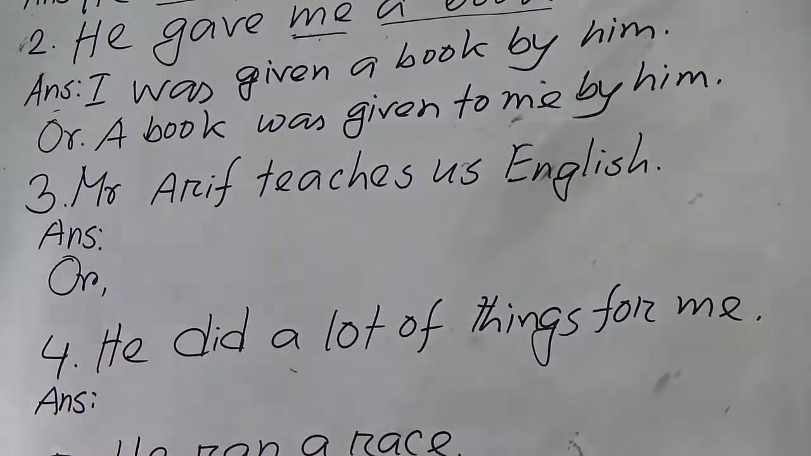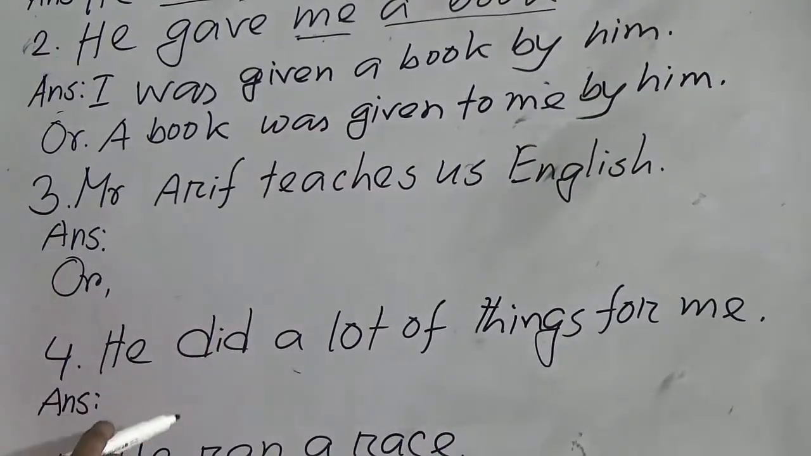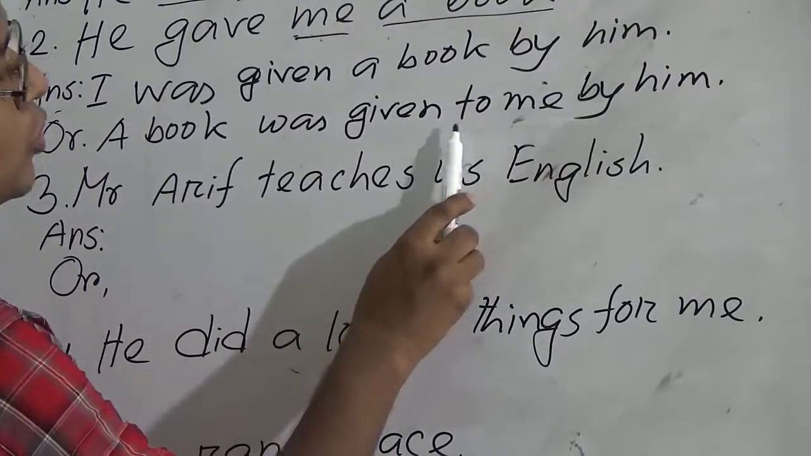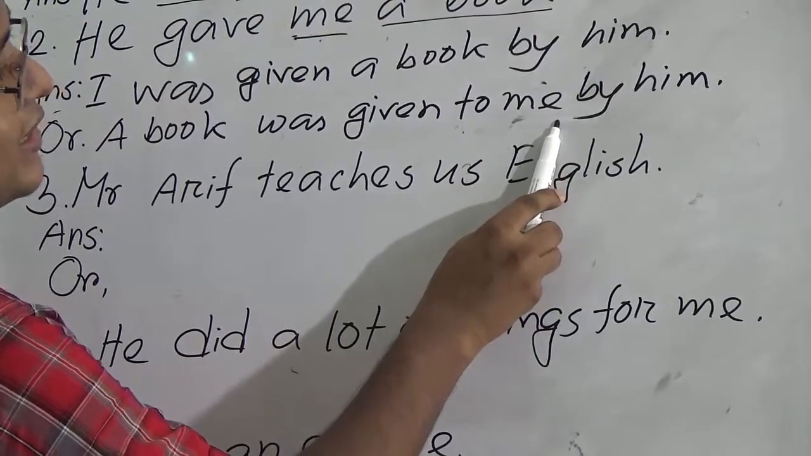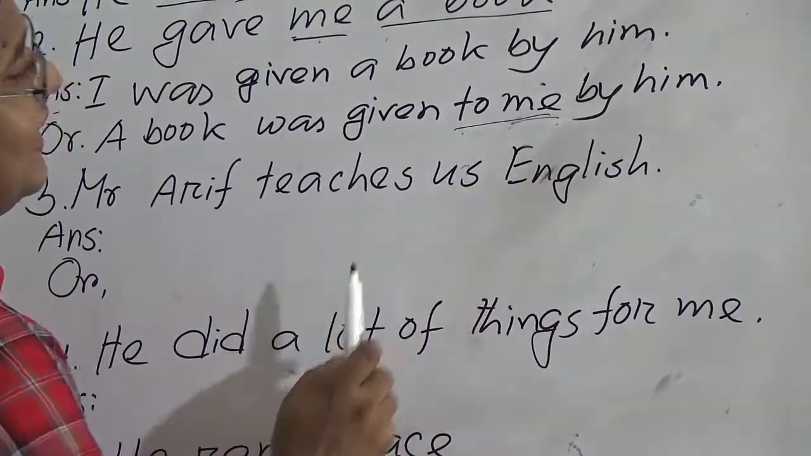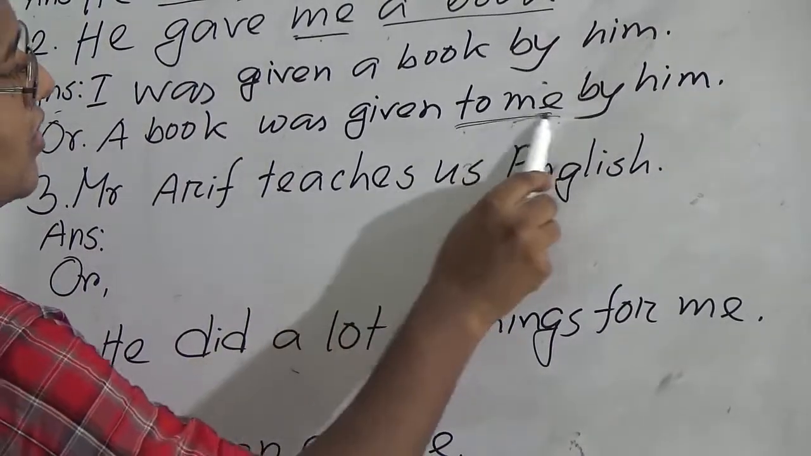That's why I am suggesting you to take the first object all the time. If you take the second object, you will have to use to or for before the indirect object. This is the main problem. Many students make mistakes in the exam because of this problem.